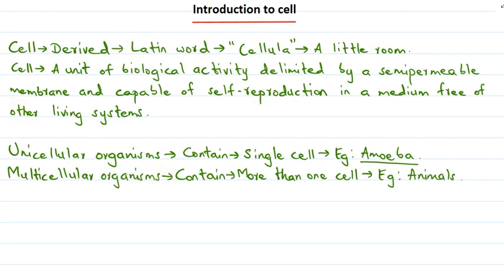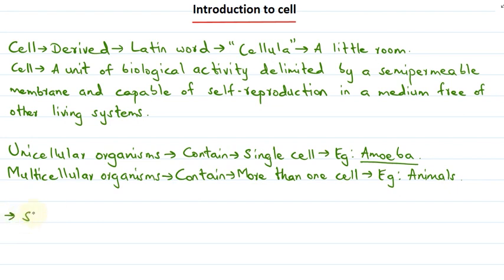Now let's understand how the discovery of cell took place. But before that, let's understand some more terms. Now that we are familiar with the term cell and unicellular and multicellular organisms, let's see what the study of cell is called.